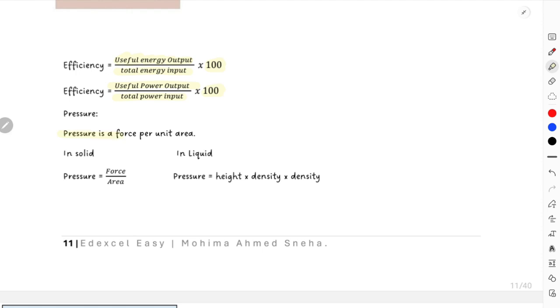And then comes your pressure. Very important thing. Pressure is the force per unit area. In the case of a solid, it has the formula force over area, very simple. But in the case of a liquid, it has the formula height, density, and, I made a mistake, I'm really sorry, this is supposed to be height, density, and your gravitational field strength. Rho gh, where g is gravitational field strength.